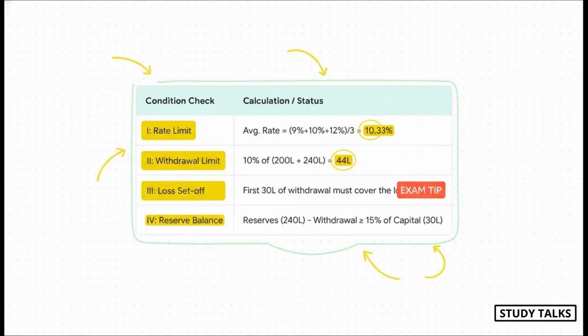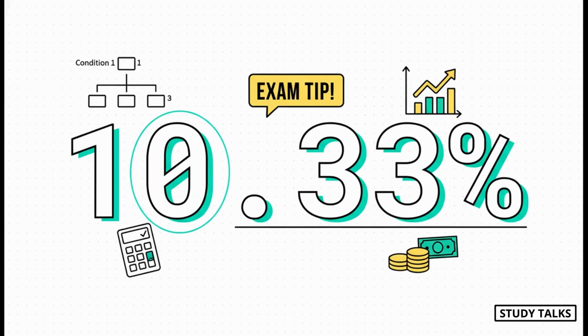Third, the loss set-off. The first 30 lakhs of that withdrawal has to be used to cover this year's loss. And finally, we do a check on condition 4 to make sure the remaining balance in reserves is sufficient. After running through all the conditions and the related calculations, we find that the maximum dividend rate that Capricorn Industries can legally declare is 10.33%. This systematic, condition-by-condition approach is exactly how you need to structure your answer in the exam.